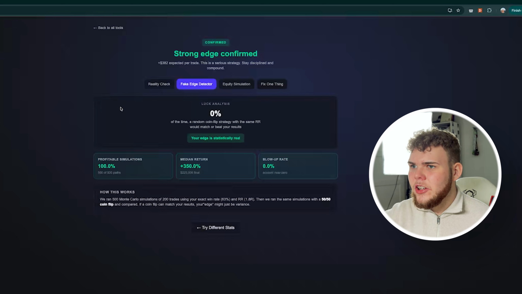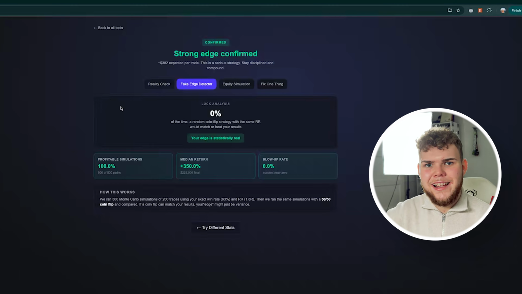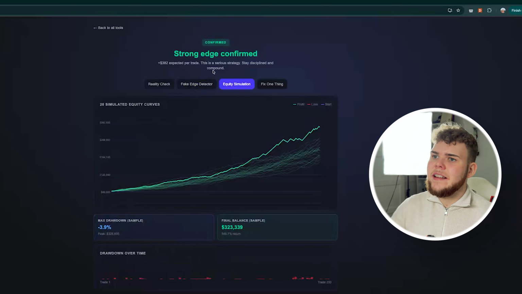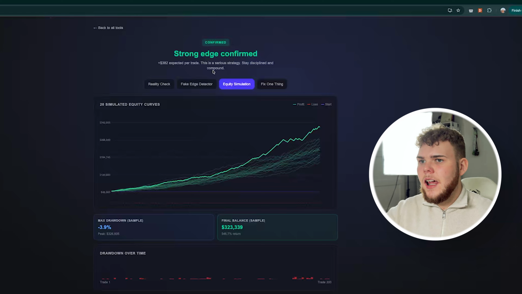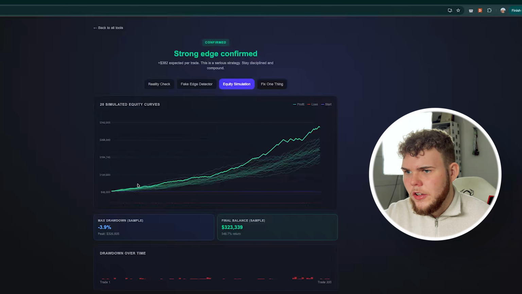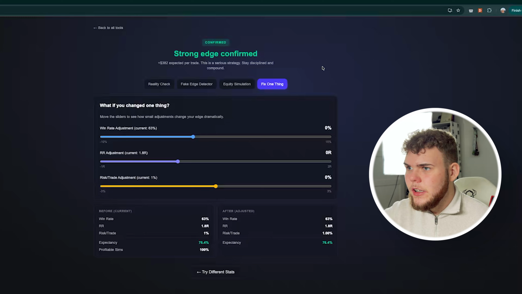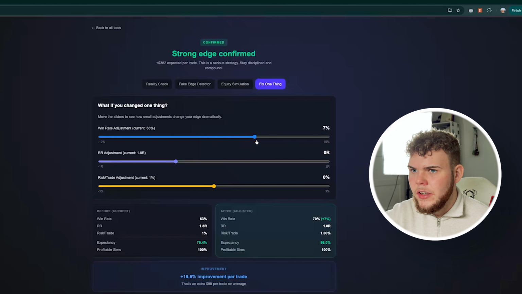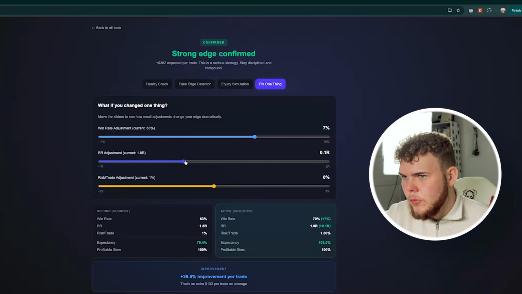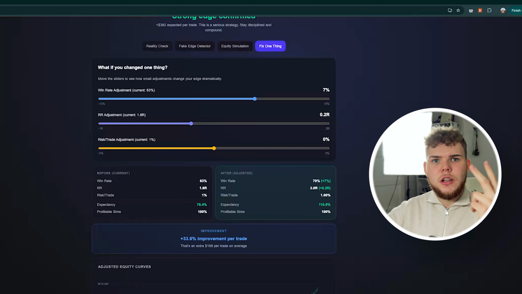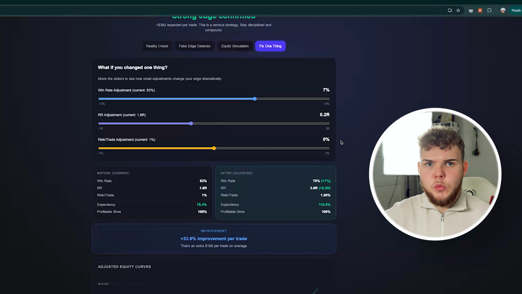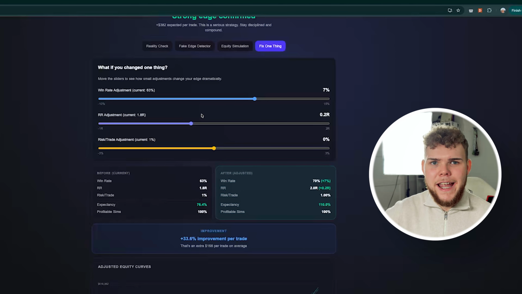In the fake edge detector, our luck analysis is 0, which means that my edge is statistically real and is not a coin flip. Inside the equity simulator, we can see how my account would grow over time. And the last part that is my favorite, which is what I can change in my strategy. Let's say I adjust my win rate to 70%, and let's try to aim for 2-hour trades. So with only those two things changed, my trading would improve around 34% per trade, which would result in additional $170 per trade, which I will take any time of the week.